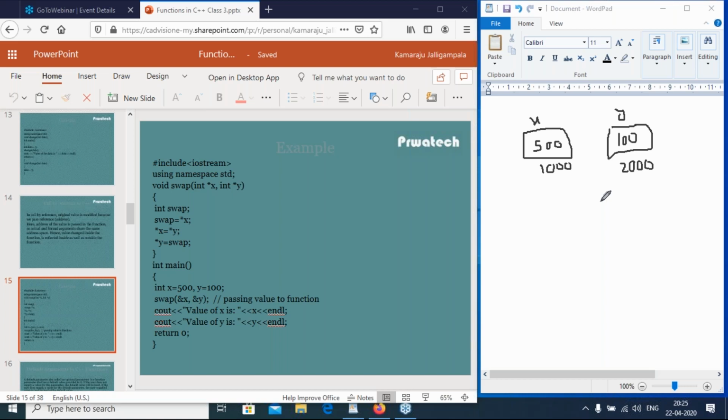So swap is the function call. Go to the definition of swap: swap(int *x, int *y). We are passing addresses. Swap is the function, and we are passing the address of x and the address of y. We are passing only addresses, not values. So the address of x and the address of y are stored in the formal parameters.